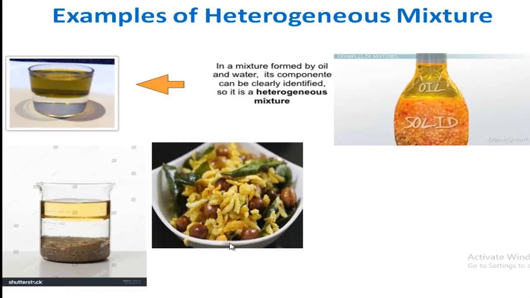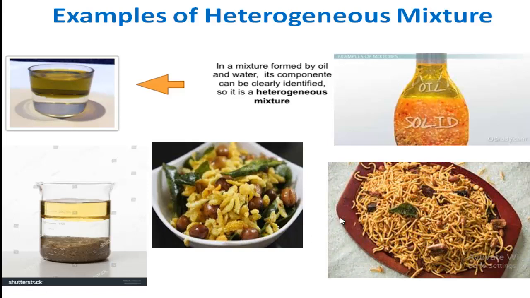Now, wow, a very interesting picture. This is also a heterogeneous mixture because we can easily identify the mixing components from outside. Now, a similar example. Here also the different components we can easily separate and identify from outside. So this is also a heterogeneous mixture. I hope, my dear students, you can clearly understand homogeneous mixture and heterogeneous mixture.